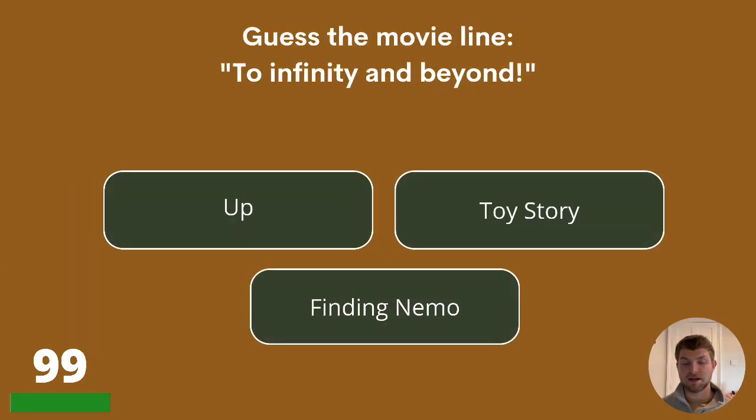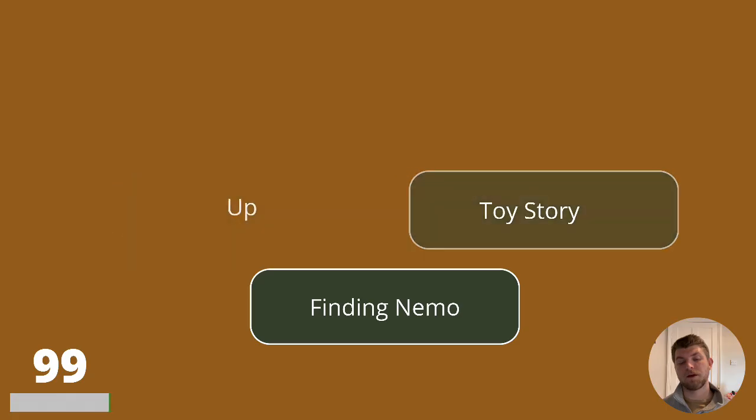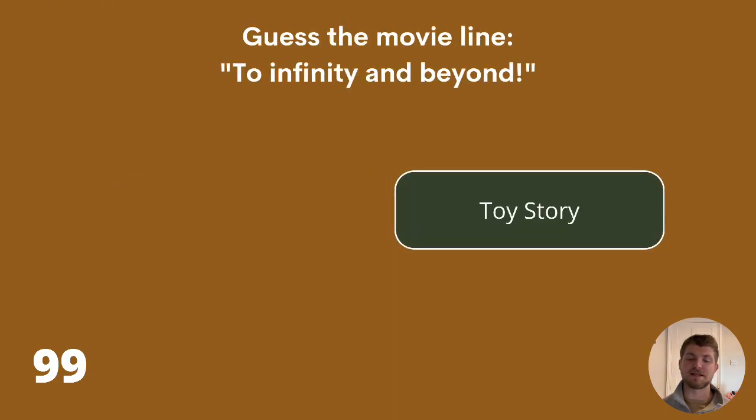99. Guess the movie line. To Infinity and Beyond. Now the three answers there tell you it was in a Pixar film, but which one? Was it in Up, Toy Story, or Finding Nemo? To Infinity and Beyond is from Toy Story.